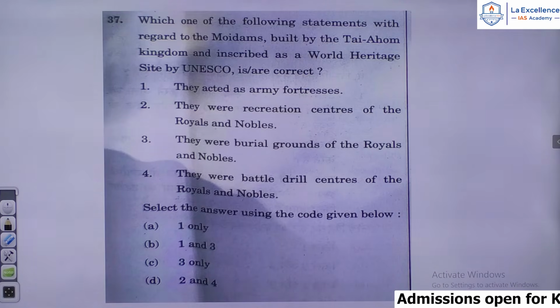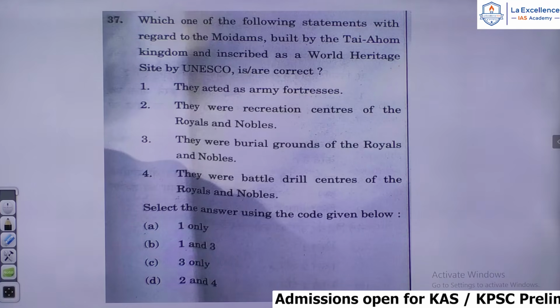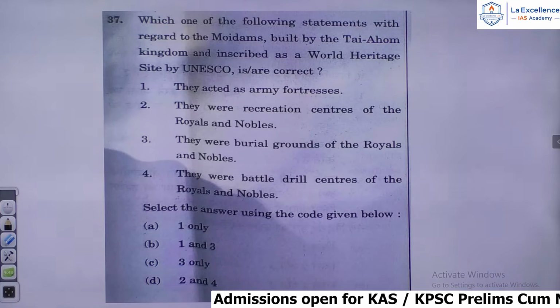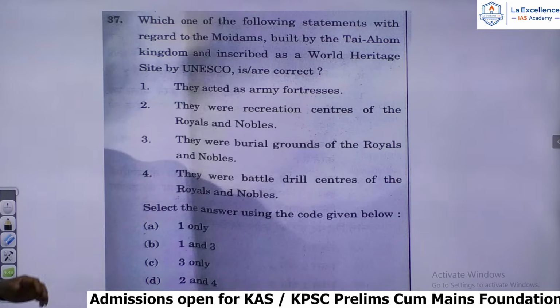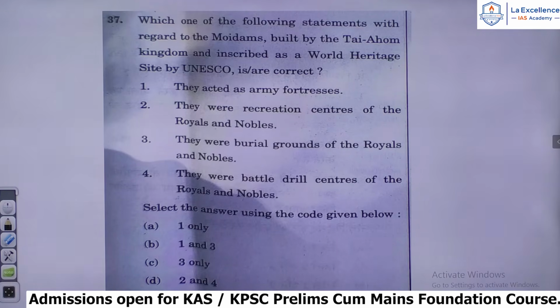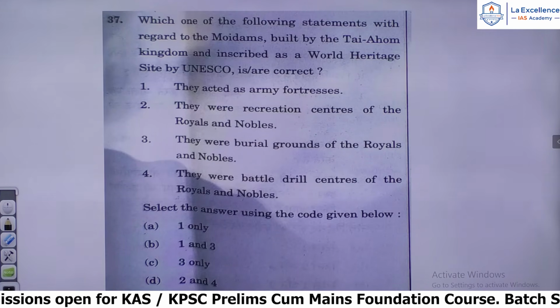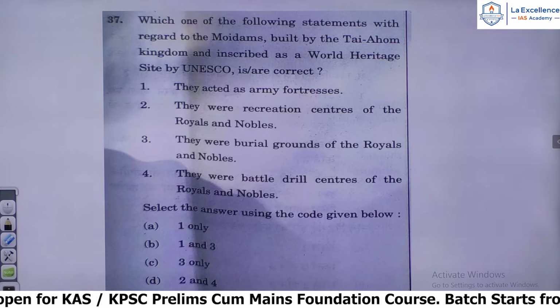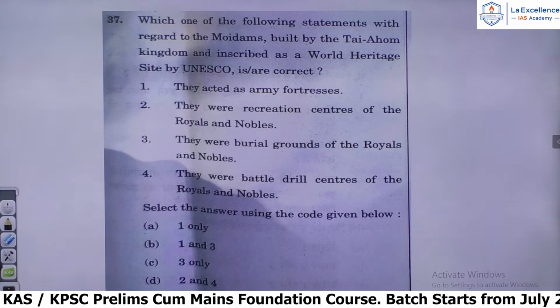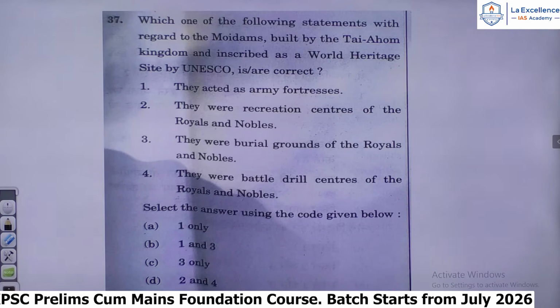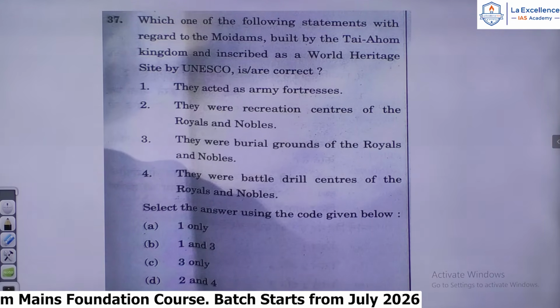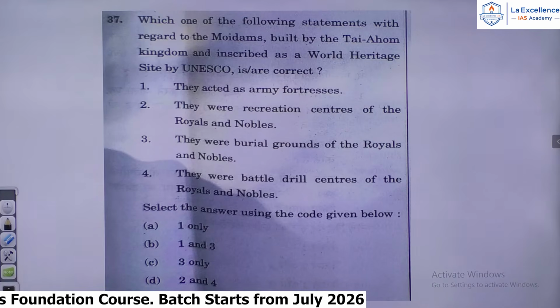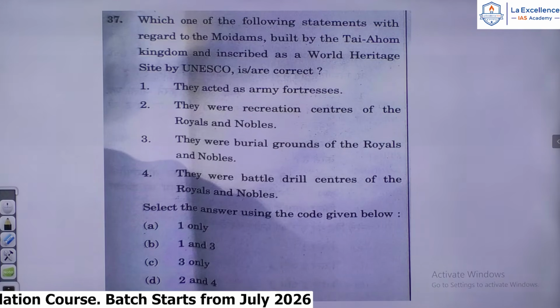37th question and the last question. Which one of the following statements with regard to the moidams built by the Thai Ahom kingdom and inscribed as a World Heritage Site by UNESCO is or are correct? Moidams, as you all know, were burial sites of the Ahom kings of Assam. So it's a very straightforward question, and this was included in the UNESCO World Heritage Site, and quite a few articles came about 2-3 years back. So let us look at the choices here.